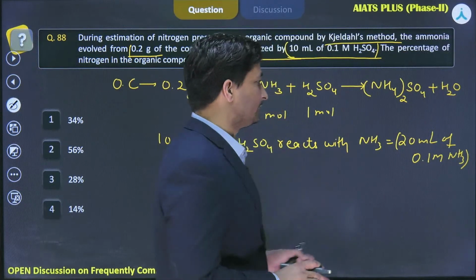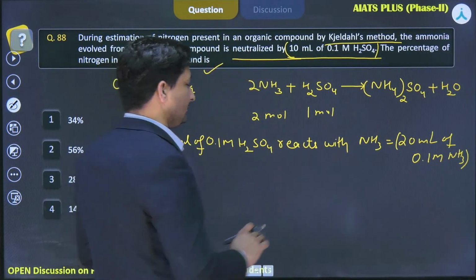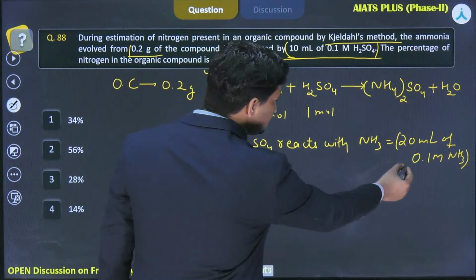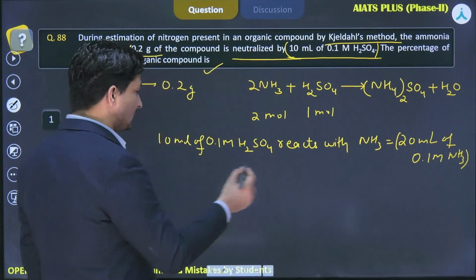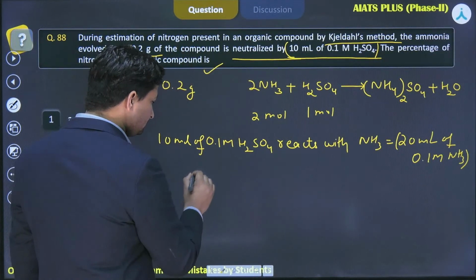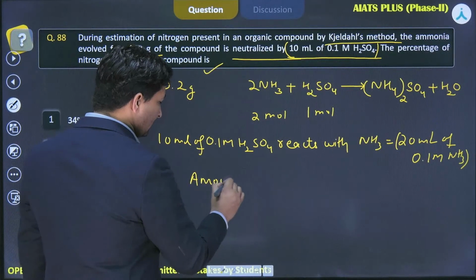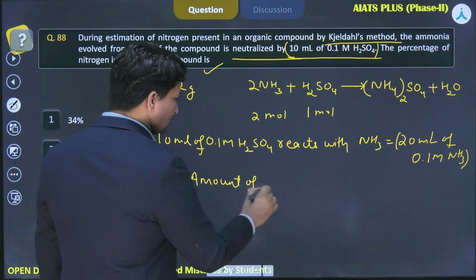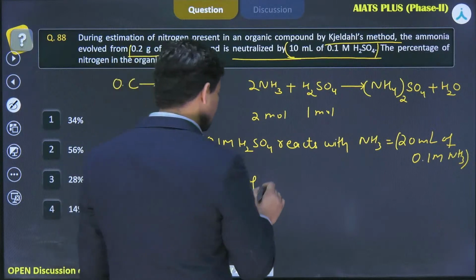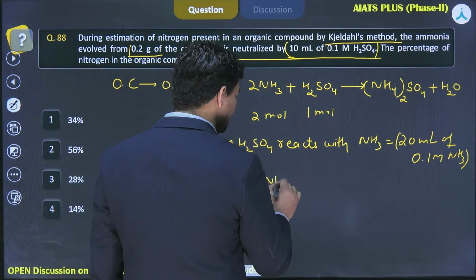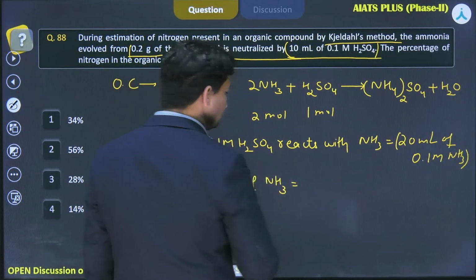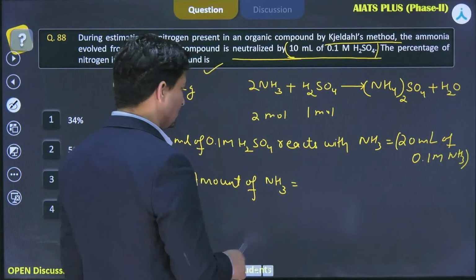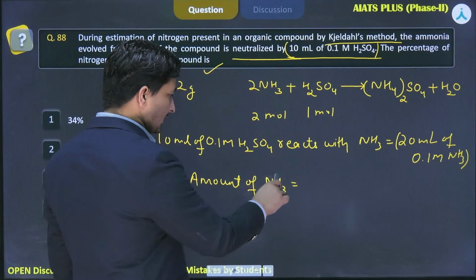1.7 moles of ammonia will be there in 1000 ml. So from this we can easily say that in 20 ml how much nitrogen will be there? Try to understand it clearly. This is the most basic and important step for this reaction. Amount of ammonia, or you can simply say amount of nitrogen now.